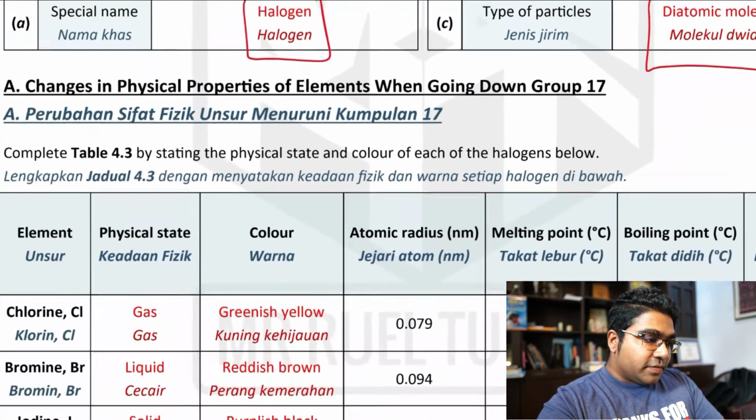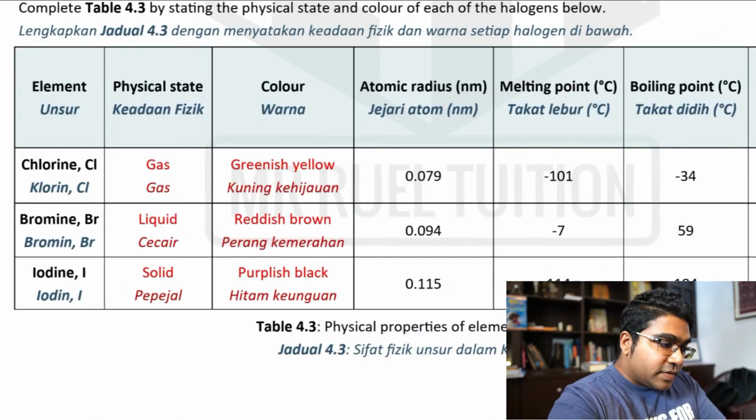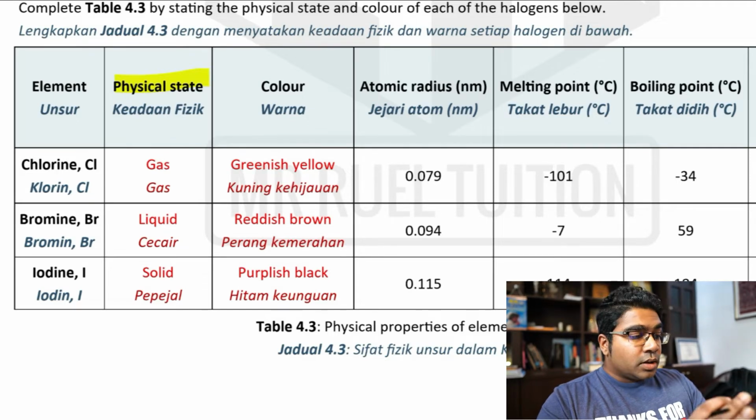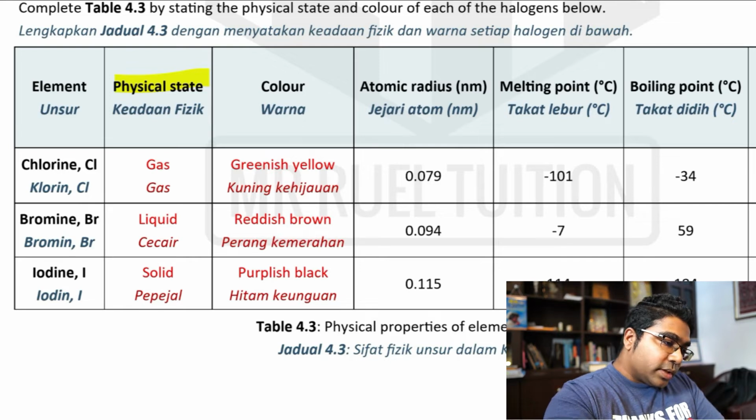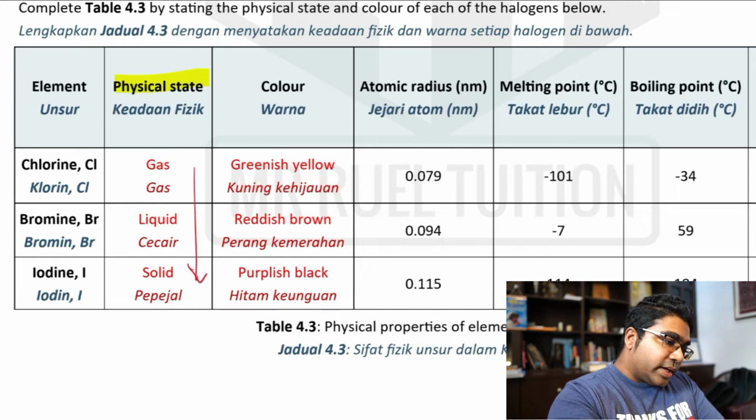Let's take a look at the physical properties of group 17 elements. Perubahan sifat fizik unsur. First, let's look at physical state, keadaan fizik. Sekali lagi, kita akan fokus pada chlorine, bromine, and iodine. Again, we are going to focus on chlorine, bromine, and iodine. So, if you look at the physical state, going down the group, menuruni kumpulan 17, apa yang kita boleh lihat ialah, kita bermula dengan gas.